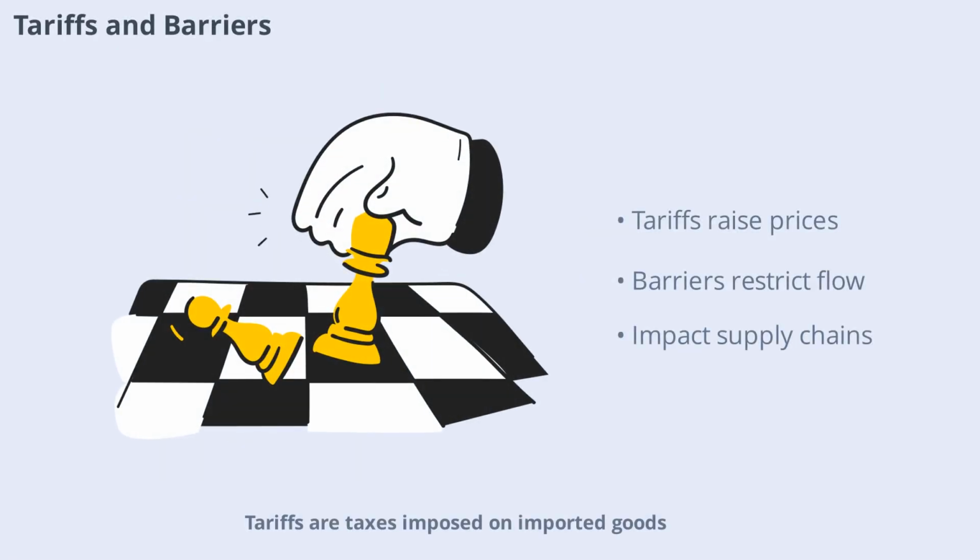Tariffs are taxes imposed on imported goods, while trade barriers include quotas and regulations that restrict the flow of products. These measures can protect domestic industries but often lead to higher prices and reduced choices for consumers. When countries impose tariffs, it can trigger trade disputes and impact global supply chains. Understanding tariffs and barriers is key to analyzing how trade shapes market dynamics.